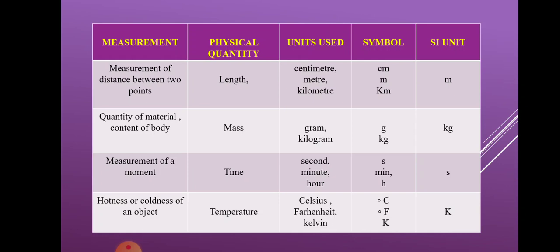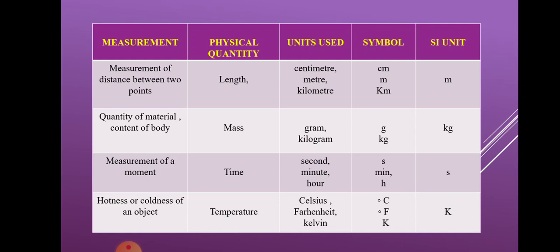Then the next physical quantity is mass, for which the units used are gram and kilogram. Gram we show with g, and kilogram we show as kg, and the SI unit for mass is the kilogram.